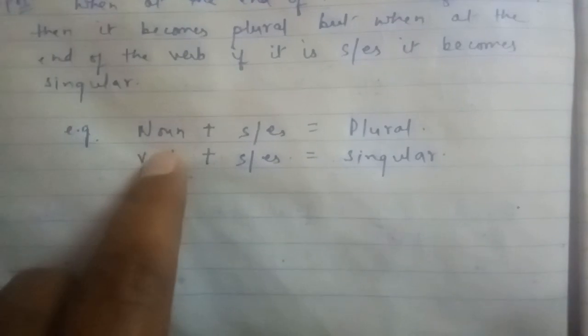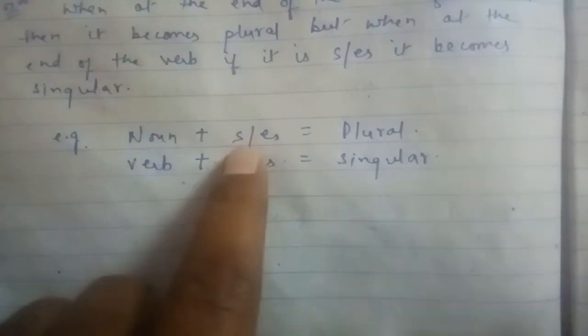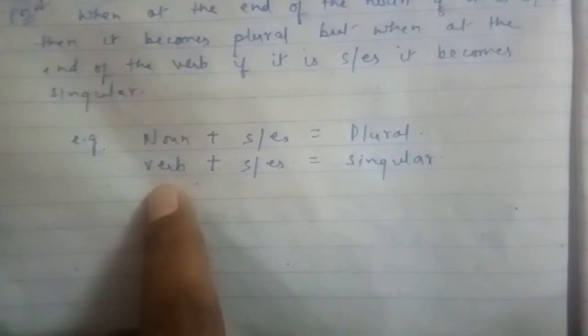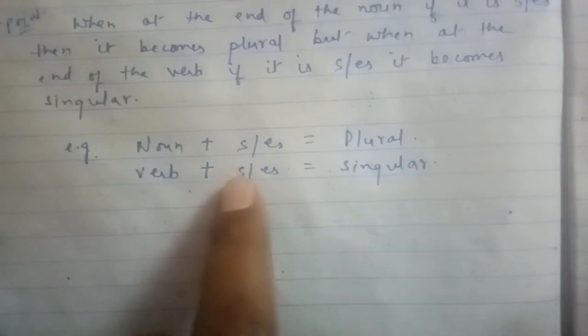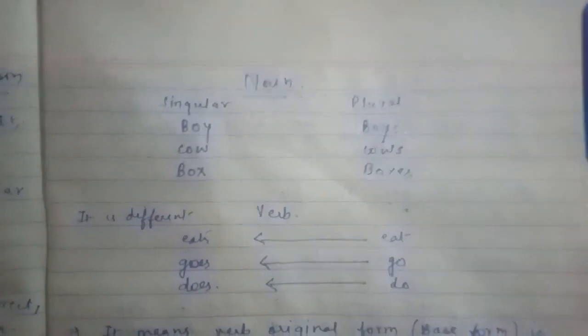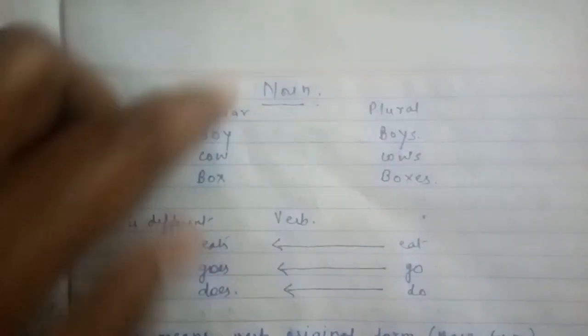If there is a noun in a sentence and it is added by s or es, then it becomes plural. But if there is a verb in a sentence and it is added by s or es, it becomes singular. To make you even more clear, just see, I have given you this diagram to make you understand that here are some nouns and verbs.